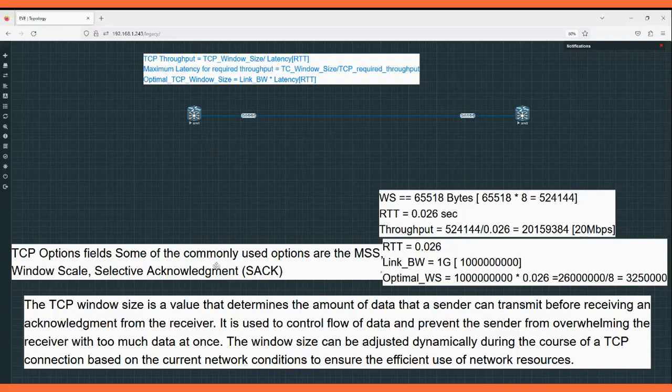And what is the use of selective acknowledgements? Same thing: we have a window size of 15,000 bytes and an MSS of 1500 bytes. To use that full window size, XRV1 has to send 10 packets of 1500 bytes each. What will happen during this transmission of data from XRV1 to XRV2? Let's suppose something happened in between due to bad network conditions or a link flap, causing packet loss. He has sent the 10 segments, and out of the 10, let's suppose one segment got lost. Without the selective acknowledgement, what will happen?